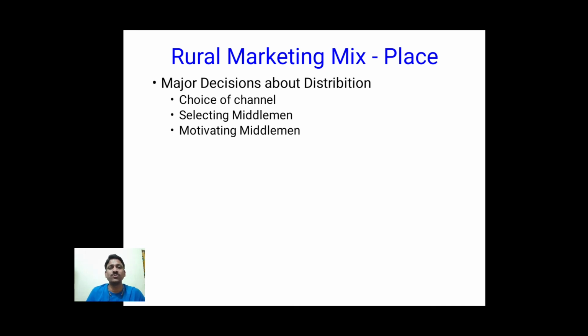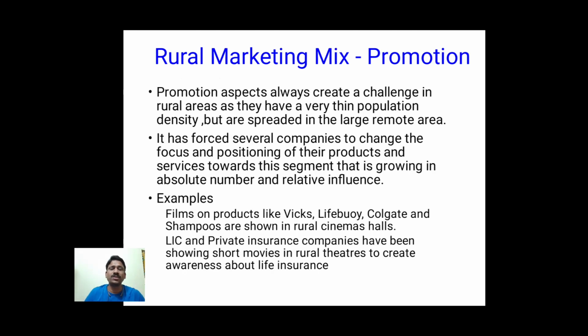Choice of channel, what kind of channel we have to choose, is one thing. After choosing that, if for example two middlemen are required, we have to locate the best middlemen and select them based on their earlier history and their efficiency. After selecting, how to motivate them is also important. All the time we have to offer them benefits, like foreign trips or something, so that we can actually have control over the middlemen. So these are the major decisions when dealing with distribution. And the last element in the basic marketing mix is promotion.